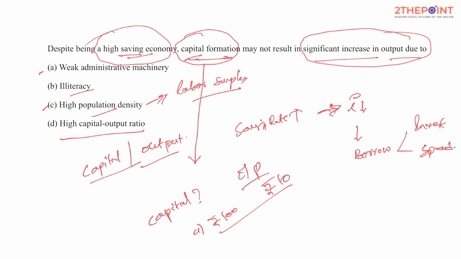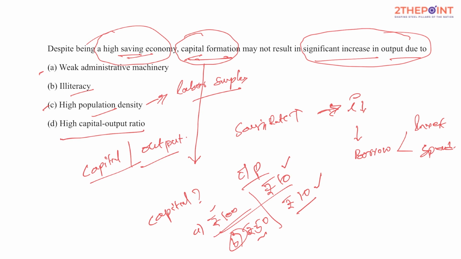This is option A, and there is someone who is able to generate the same output of 10 rupees by investing only 50. The capital you invested is 100 to generate an output worth 10 rupees. The capital your competitor invests is 50, but he is also generating the same output worth 10 rupees. Now tell me, who is more efficient in production of goods and services?